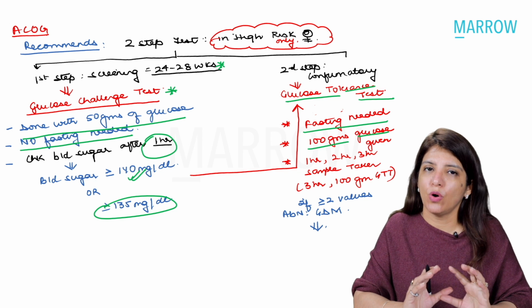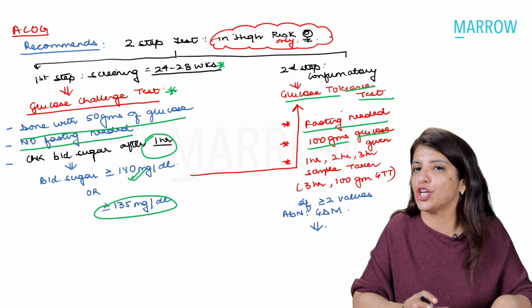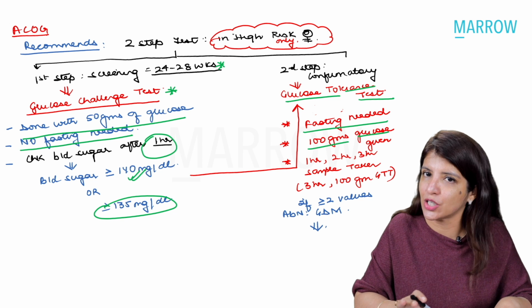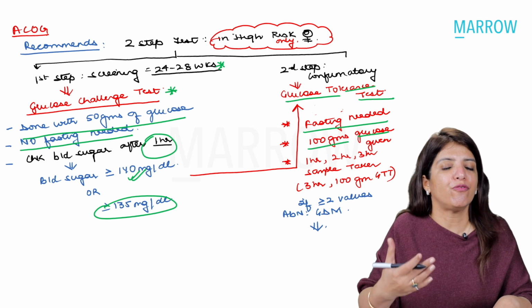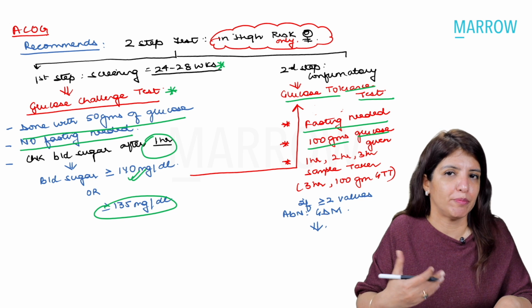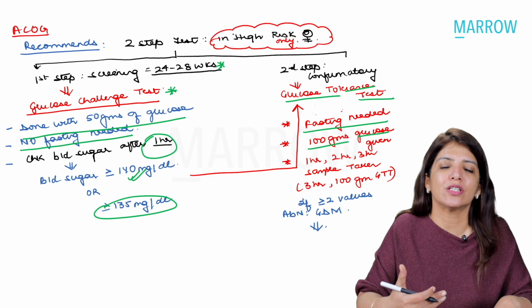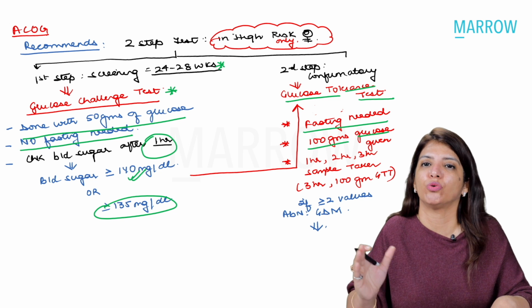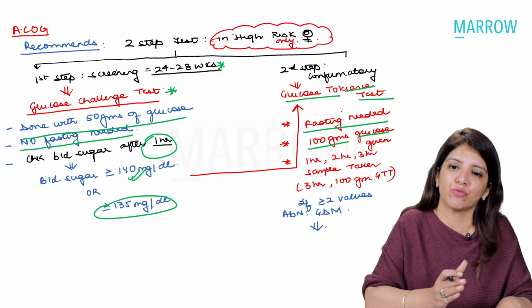Now, as I was telling you, according to ACOG criteria, first is your screening test, and that screening test is a glucose challenge test where fasting is not needed. 50 grams of oral glucose is given, and then after 1 hour you are going to check her blood sugar levels. If they come more than 140, then you label the patient that maybe she has diabetes, and you go for a confirmatory test. That is your glucose tolerance test, for which fasting is needed, and you're going to give 100 grams of glucose.